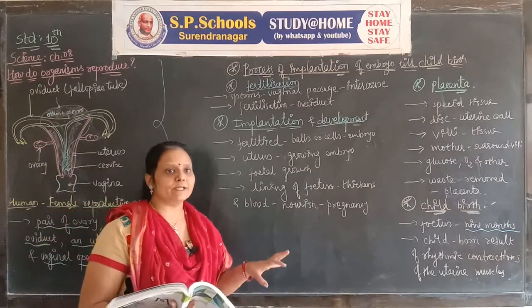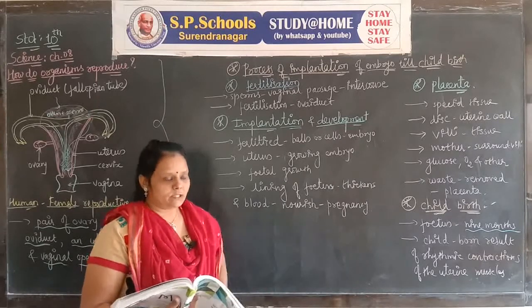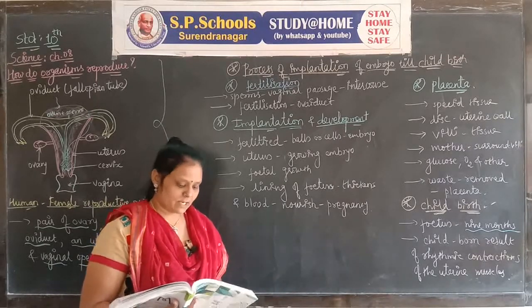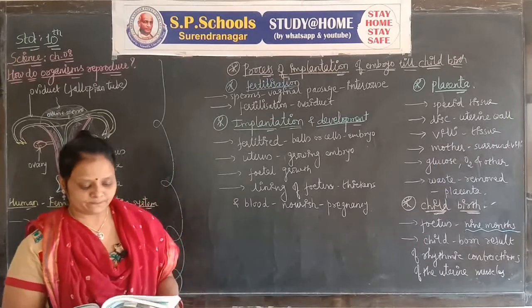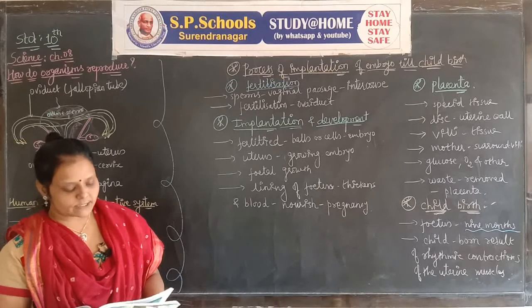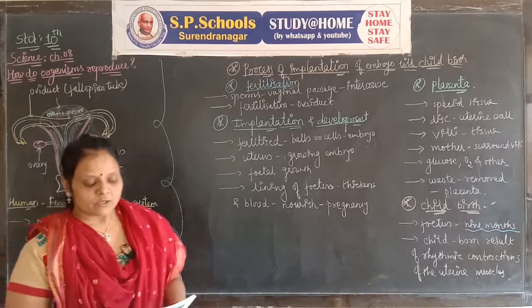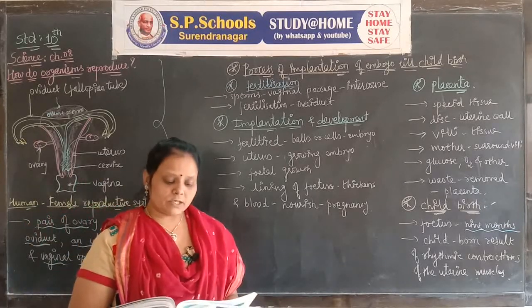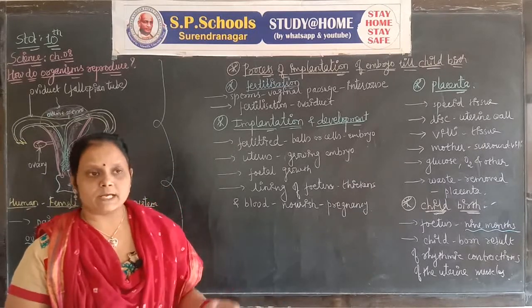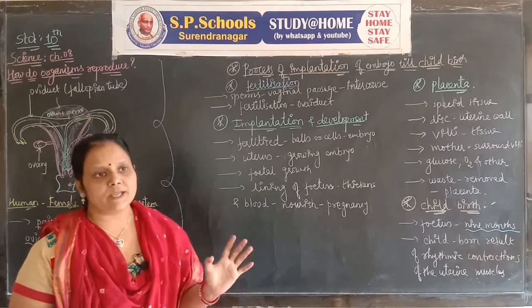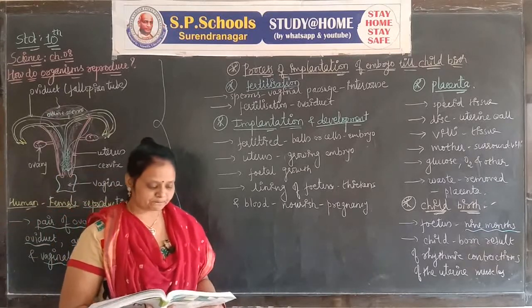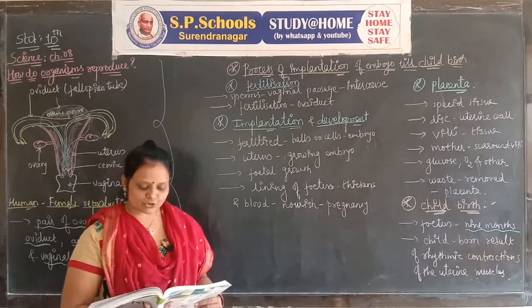Naturally, the mother's body is designed for the development of the child.